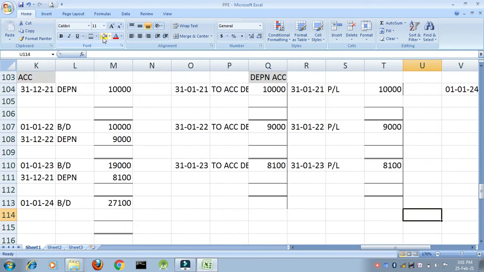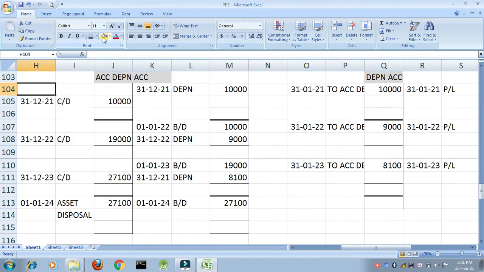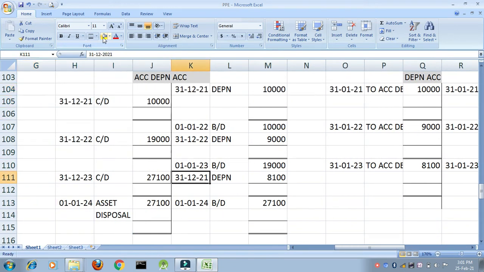Okay, let me come to my asset disposal account. See, what have I done? What entry have I passed? Asset disposal account debit to asset account, 1 lakh. Is that clear? Next is depreciation with respect to that asset. Total depreciation is how much? 27,100. I will transfer it to asset disposal account. I hope this is clear. This is a very important part of your syllabus.